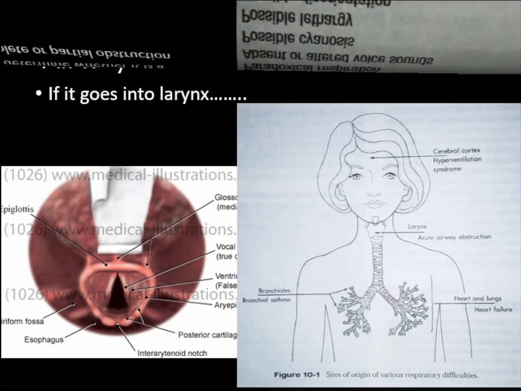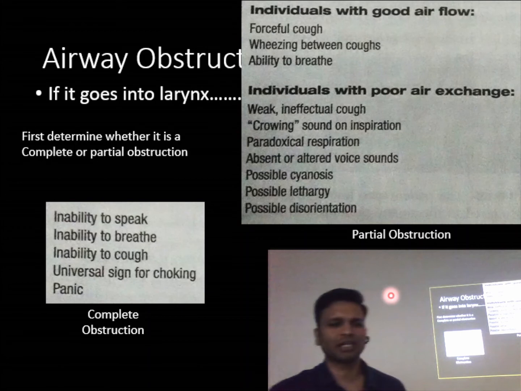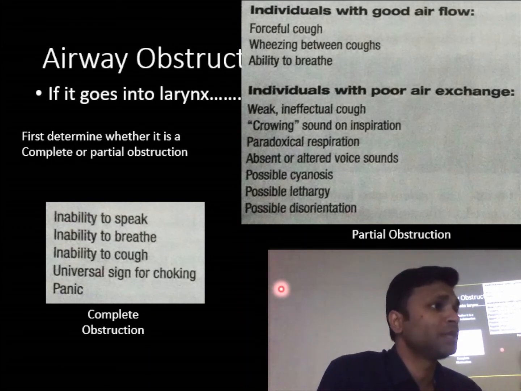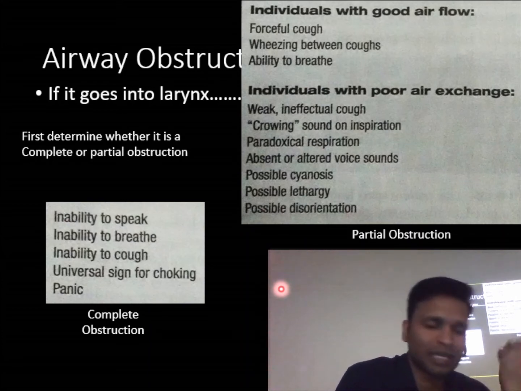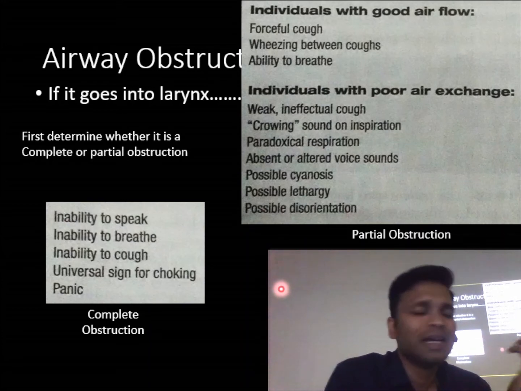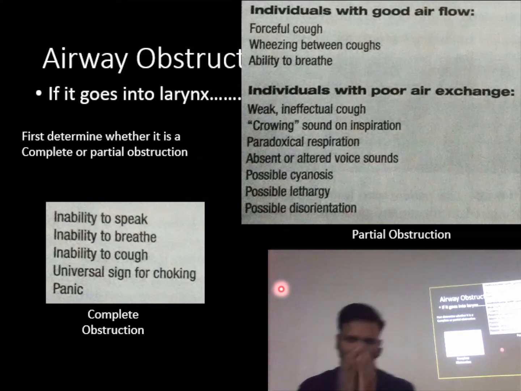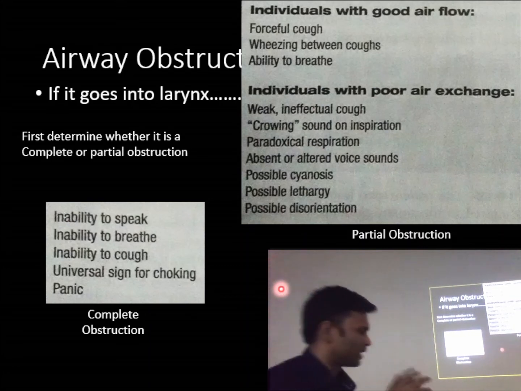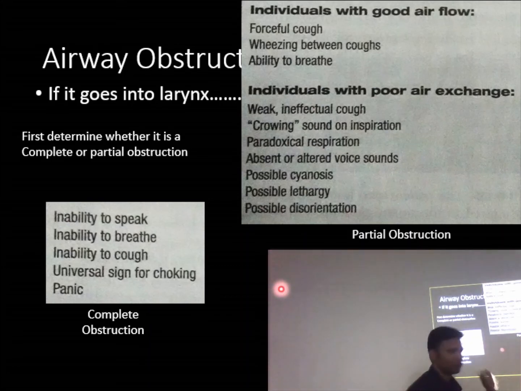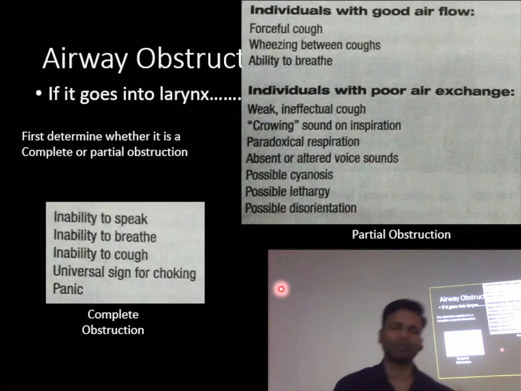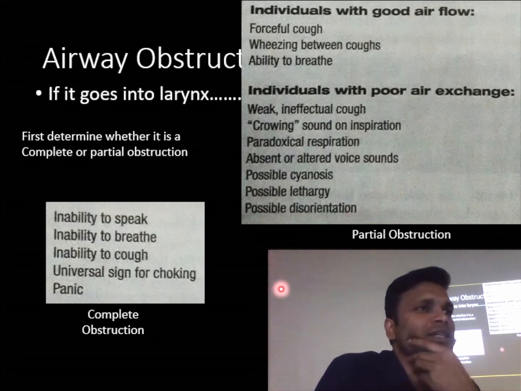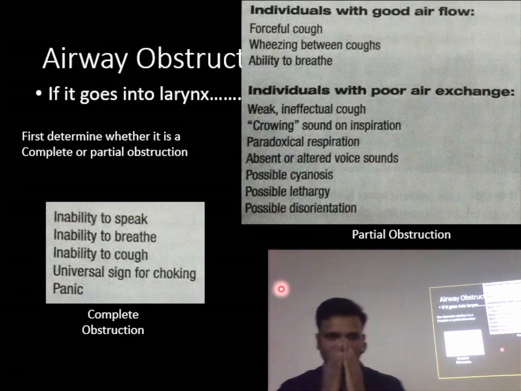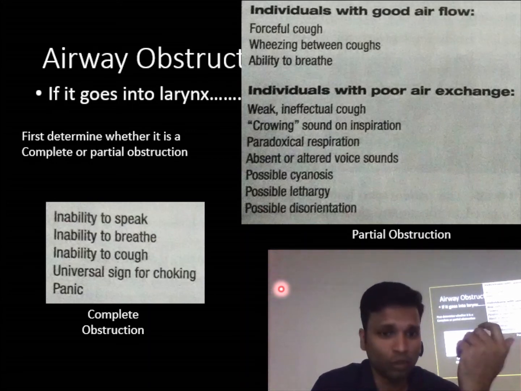Okay. So if airway obstruction occurs, what will you see? The patient will not be able to speak, will not be able to breathe, and will not be able to cough if it is complete obstruction. If there is partial obstruction, as we discussed earlier, there will be some wheezing sound. The patient will be able to breathe. This is all when there is good airflow. Suppose there is a partial obstruction but air exchange is poor, then there will be a crowing sound, like in the movies when the throat is bad and they speak in a crowing voice. It will be something like that. And the patient won't be able to talk.